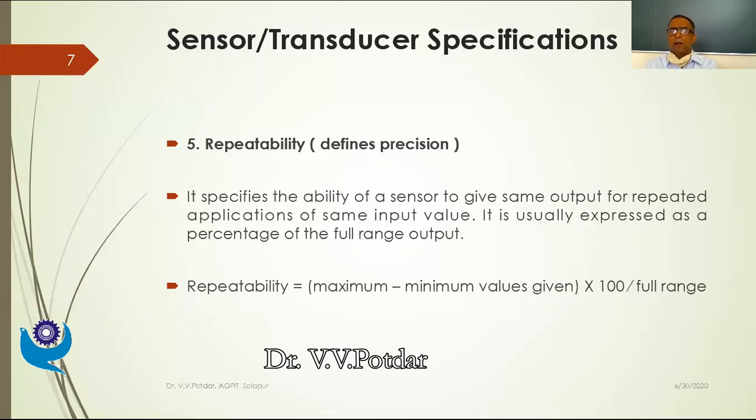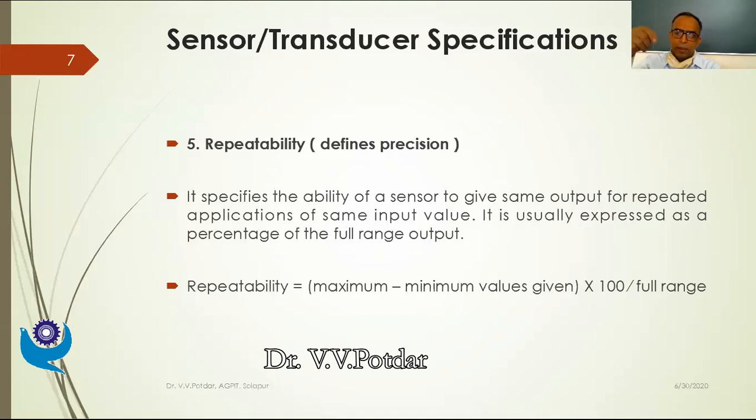Suppose I have a temperature measuring device, and right now I know that the water inside the pot has a temperature of 70 degrees Celsius. Just to understand repeatability, we'll have this example. I immerse my thermometer. It is showing maybe 69 degrees Celsius. After a while, I once again immerse the thermometer, presuming that the temperature remains constant at 70 degrees Celsius.